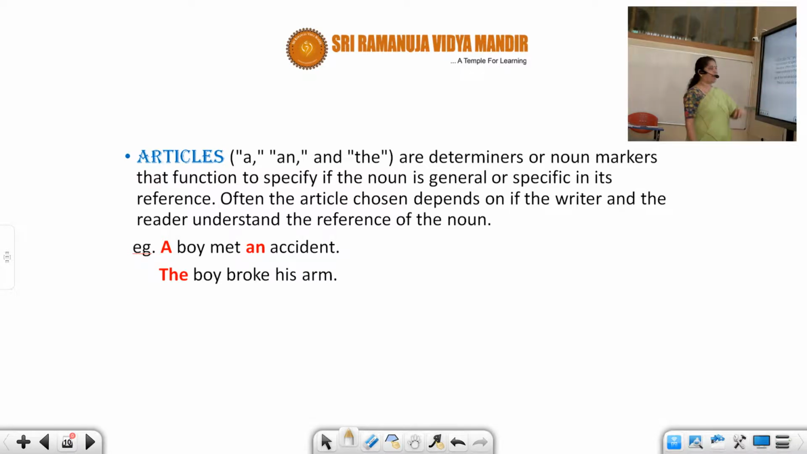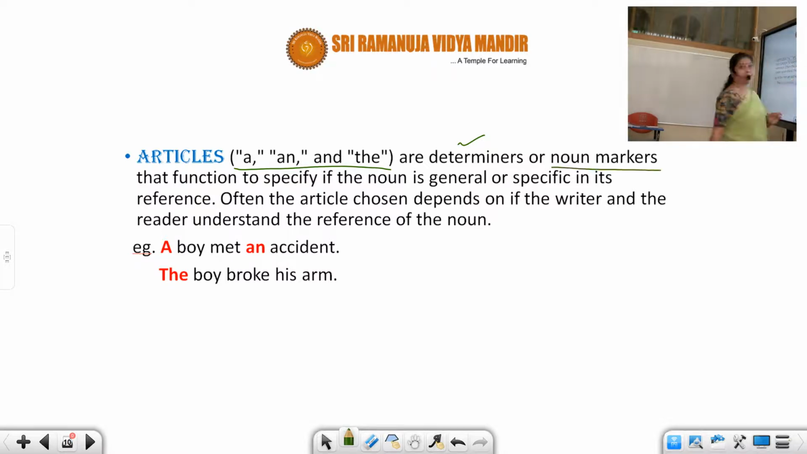Articles a and the are determiners. This is mostly used in the CBSE and ICSE syllabus, determiners. Anything which is modifying in the sentence is called a determiner. So this modifies. It marks the noun. What kind of noun? It marks a book, the book. So they act like modifiers. So they are also called determiners. So articles are determiners or noun markers.